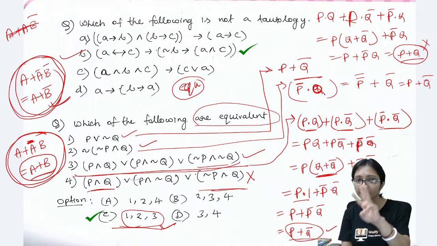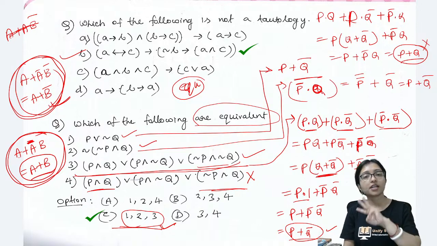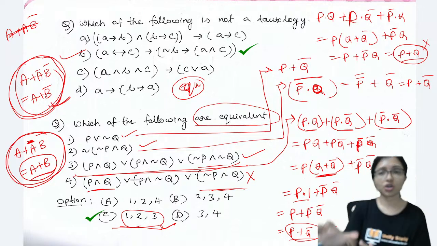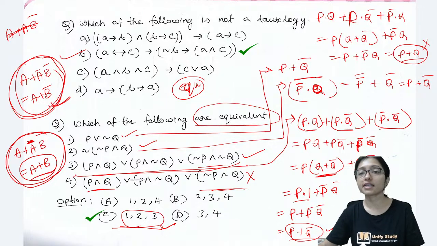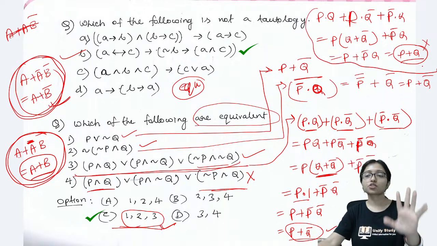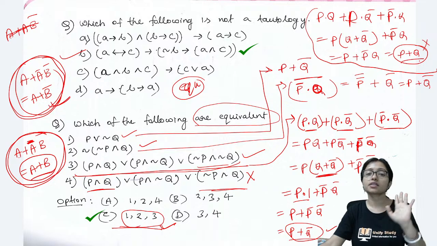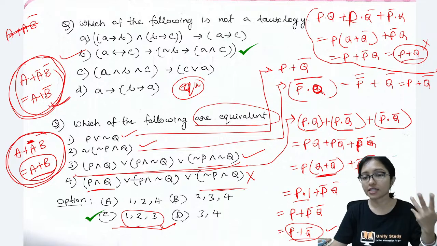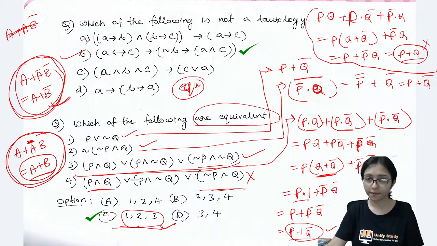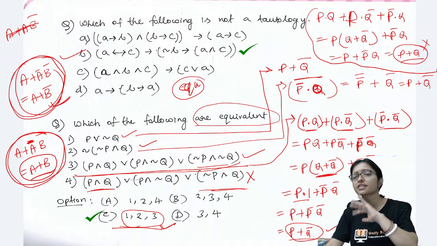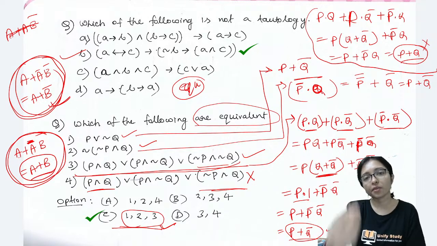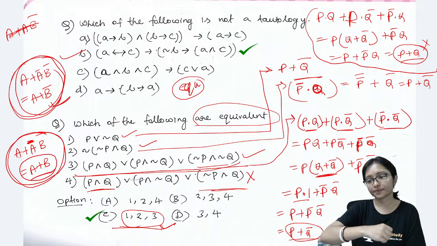By thinking logically, is it coming or not? So there are different approaches to solve the question. Whatever your choice, you can do, but solving the expression is the safest approach. So I suggest, try to solve the expression, or sometimes logically. It depends on the question. Sometimes if you put values, then it will be quicker.